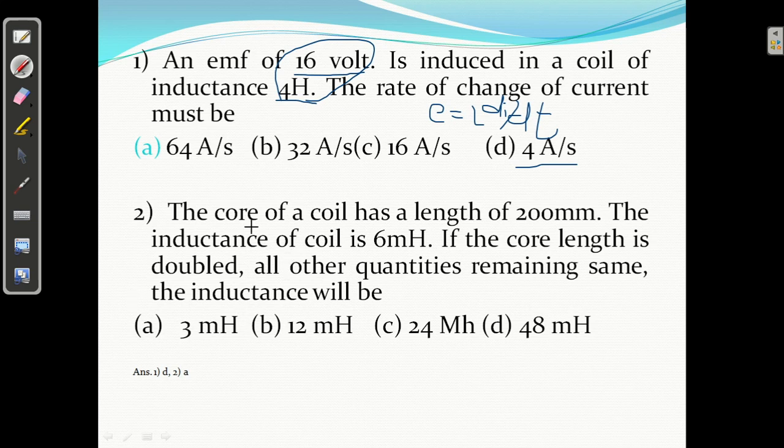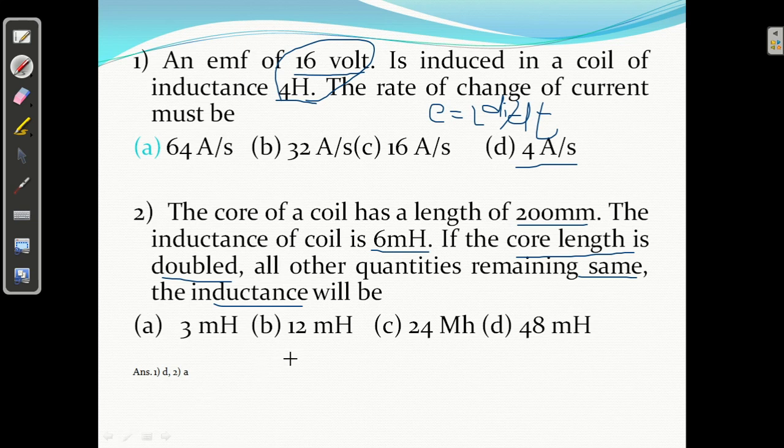Second question. The core of a coil has a length of 200 mm. The inductance of the coil is 6 millihenry. If the core length is doubled, and all the other quantities remain the same, what is the inductance? Please see here, inductance is given. We have to find the relationship between length and inductance, everything else is the same, right? So how to do it?